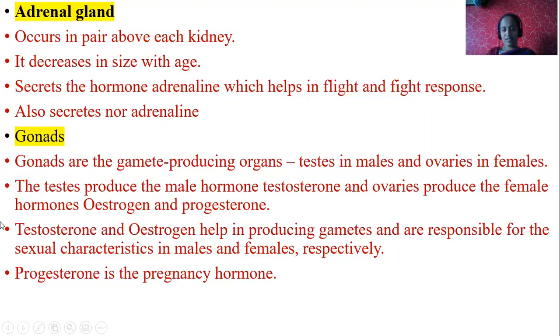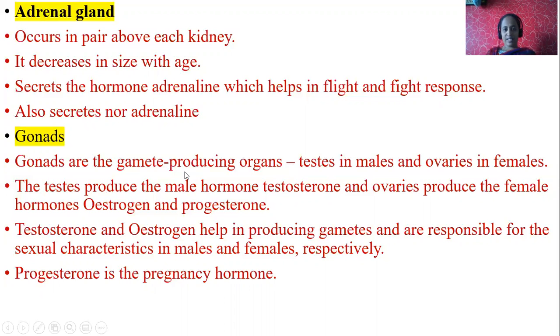Next, gonads. Gonads means sex organs. There are two types of sex organs or gonads. One is the male gonad, another is the female gonad. The male gonad is the testis, the female gonad is the ovary. Testis and ovary produce gametes. Testis produces sperm. Sperm is the male gamete. And the female gonad, that is the ovary, produces ova or egg. It is the gamete of the female reproductive system.